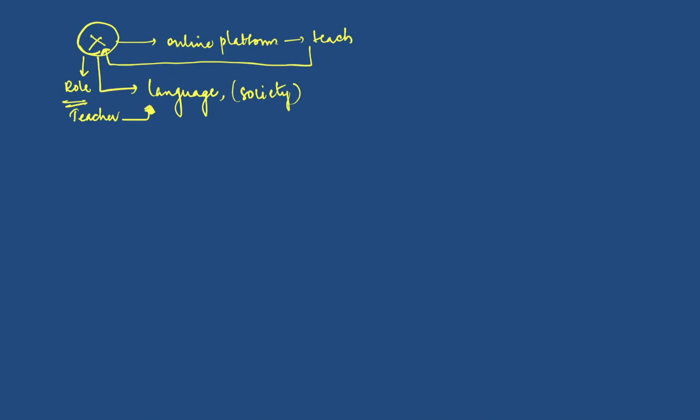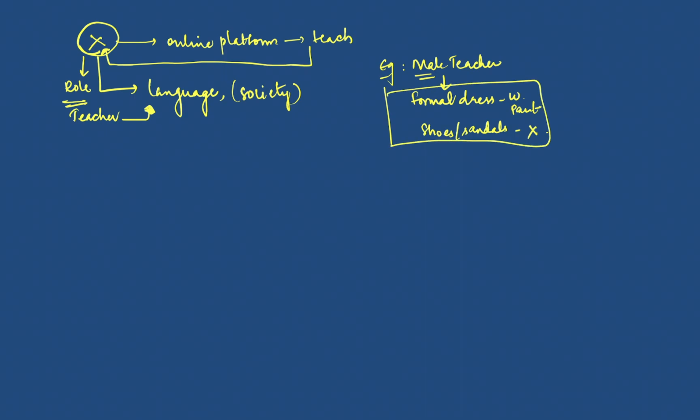Remember in the first class when we were talking about sociology as a subject, what does it do? And I took the example, if there is a male teacher in the class, what is he told to do? That he has to come in, he has to wear a formal dress. He can't wear a sari and come, especially when he's a male, right? He has to wear a formal dress, maybe a white shirt and formal pant, right? And he has to wear shoes or certain sandals, right? He can't wear slippers or bathroom slippers to the class, right? So that is not allowed. So who said all these? These are all said by the society. It's the same thing as what Talcott Parsons is saying by his social system theory, right?